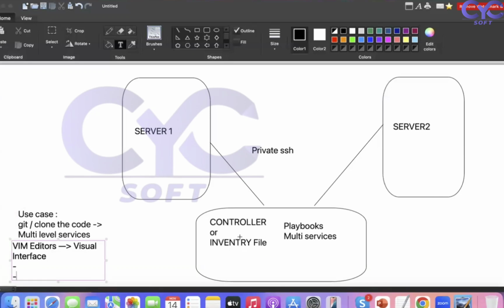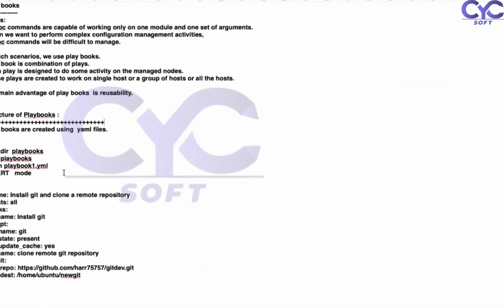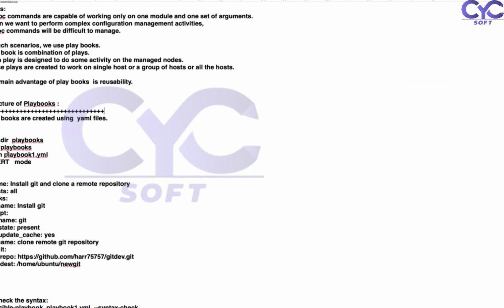In the controller, we can access through private access management, that is server 1, server 2, and we can see whether the server is working or not. Similarly, here we are going with the playbooks as per the scenarios. See here, I'm going with the playbook 1.yaml file. We are working on the YAML file.